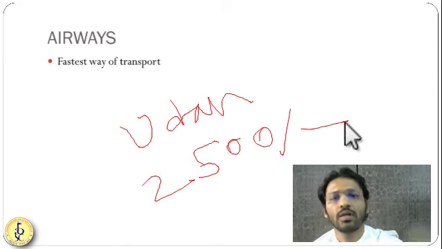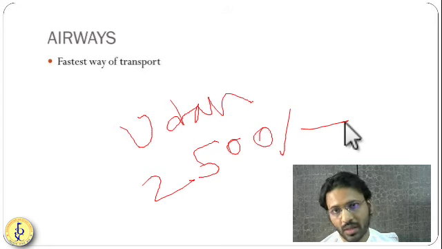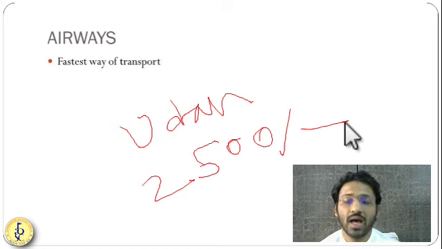Okay, so this is the fastest, and it is becoming also cheapest in India because of government stimulus like the Udan scheme. So you can see that so many people are traveling by flight instead of traveling by train nowadays, because flight tickets are equal to third AC tickets, or even sometimes cheaper than third ACs. So airways are becoming very competitive with the rail and road networks.